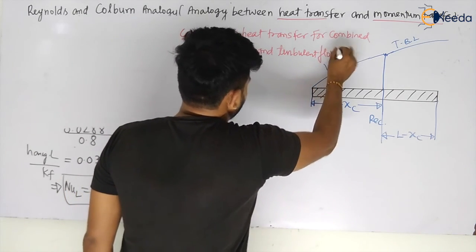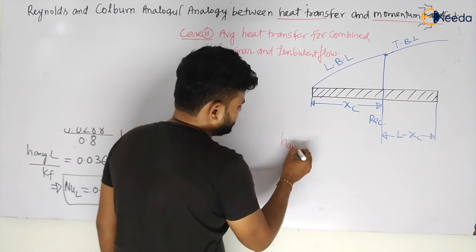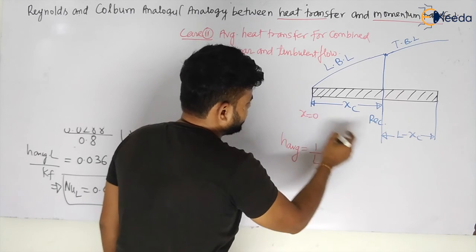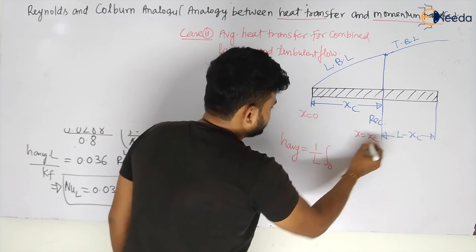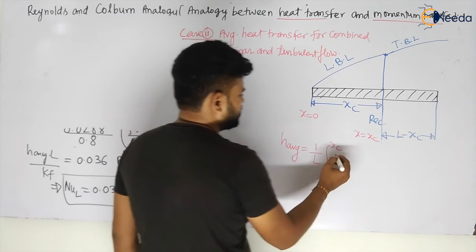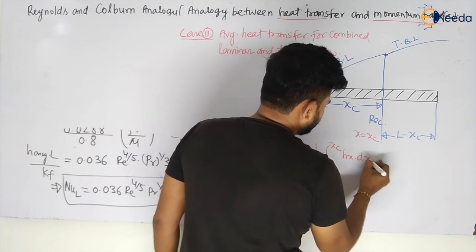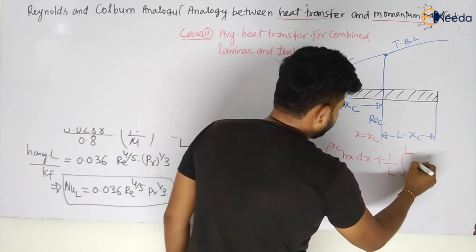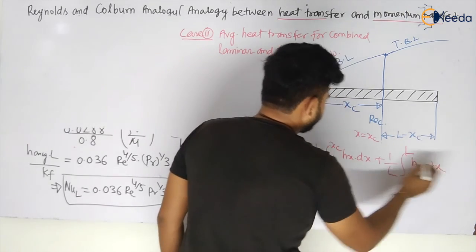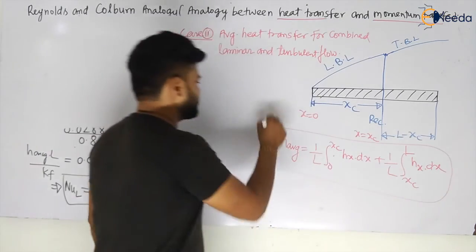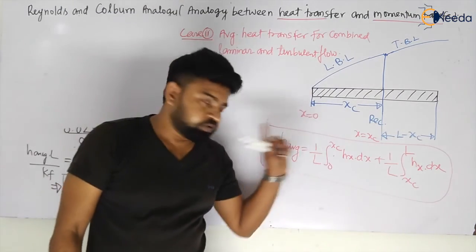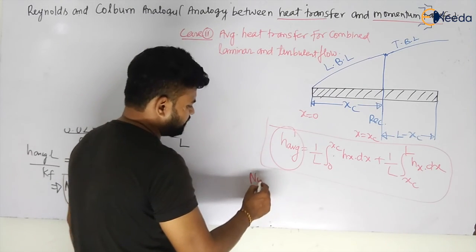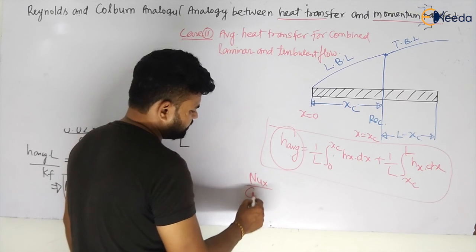So h average is equal to 1 by L, from x equal to 0 to xc, into hx dx, again plus 1 by L from xc to L, into hx dx, and put all the values of hx and integrate. You will have the average heat transfer coefficient.